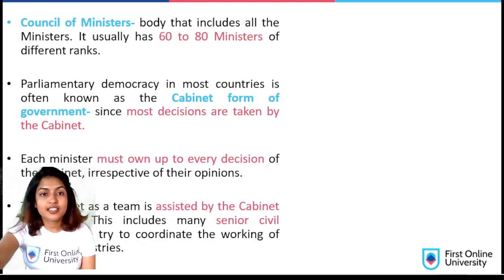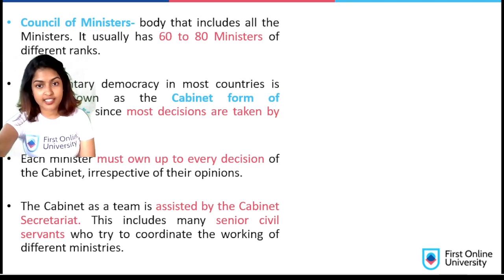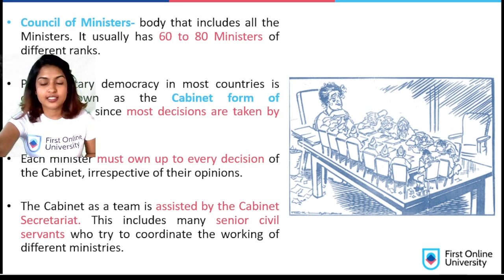The cabinet, as a team, is assisted by the Cabinet Secretariat. What does Cabinet Secretariat include? It includes many senior civil servants who try to coordinate the working of different ministries. Like you can see, this is the PM, this is the Cabinet. This is a closed group of working of the government.